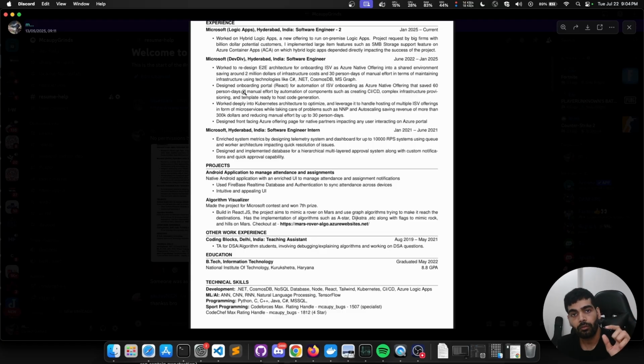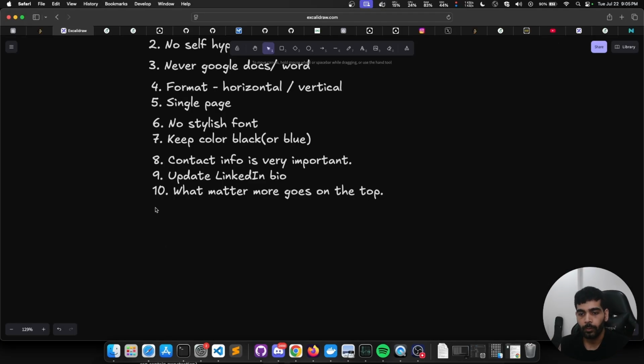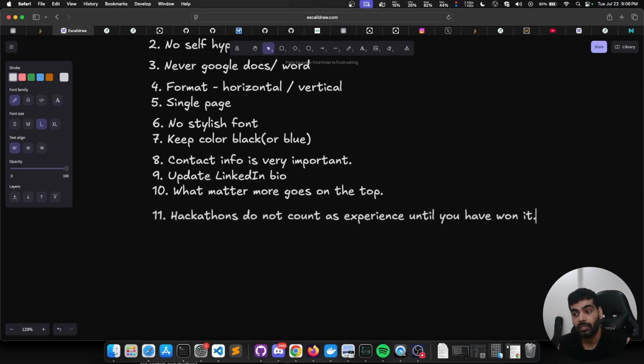So whatever is the most important stuff done by you, it's not basically what you think is the most important, but in the market, what is the most important. Let's say you have done 3 projects, but you have a job or experience. Write the job on the top, because working for someone, getting money to work is better than creating projects which no one is using.